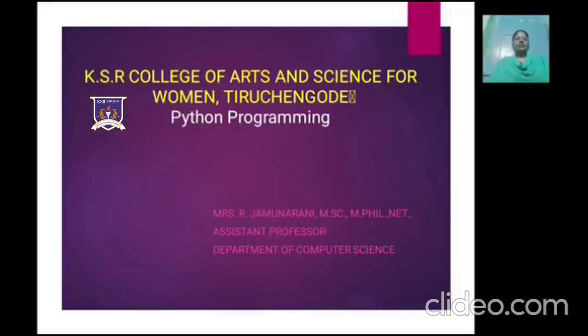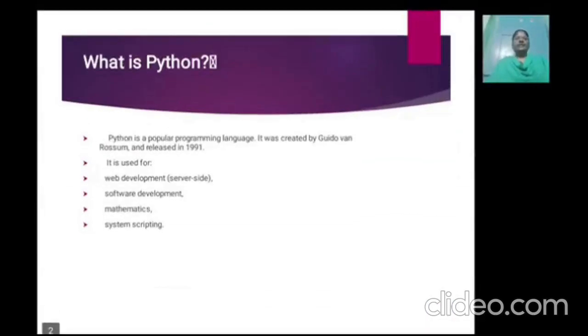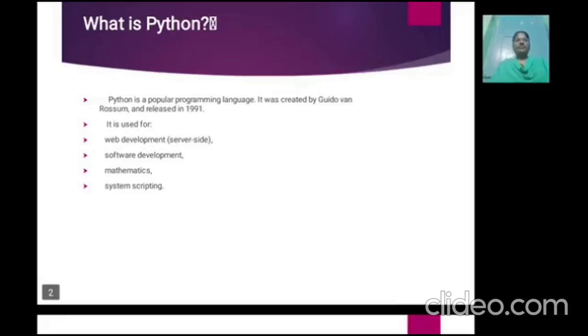Now I explain about Python programming. What is Python? Python is a popular programming language. It was created by Guido van Rossum and released in 1991. It is used for web development, especially server-side, software development, mathematics, and system scripting.